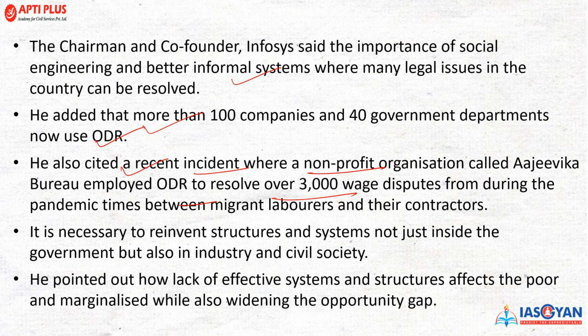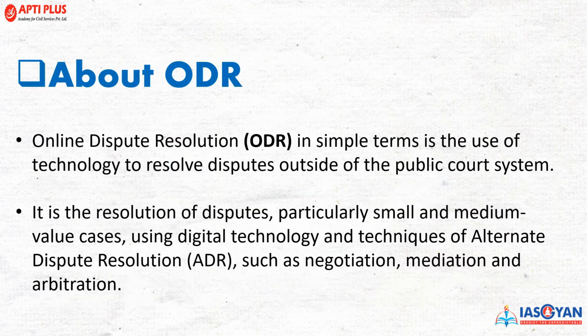Now it is necessary to reinvent the structure, the system, and not just inside the government, but also to look for a civil society revamp where these people are actually being benefited. Mr. Nilekani has also highlighted that the lack of an effective system and structure affects the poor and marginalized, who need the opportunity gap to be widened. So if such solutions are revamped and their scope is increased, a lot of marginalized people can get the benefits, and this can be a game changer in the longer run.